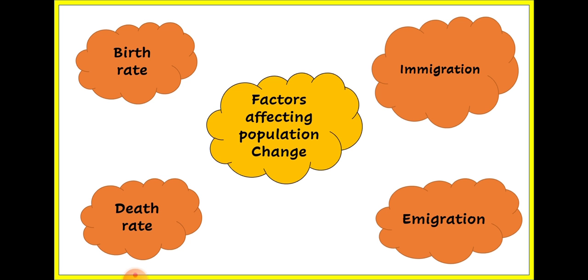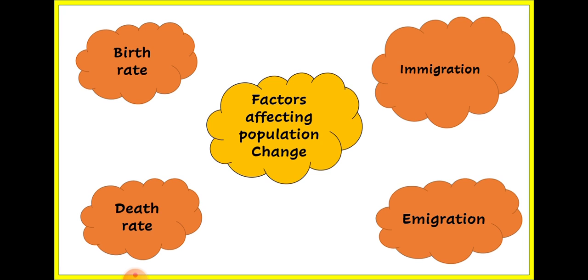Let us move further and know what are the factors that affect the change in population. Why does the population of a place change? We have learned about many things. Now how does the population increase? There are various factors. Birth rate: the number of people being born in an area, the population will ultimately increase.